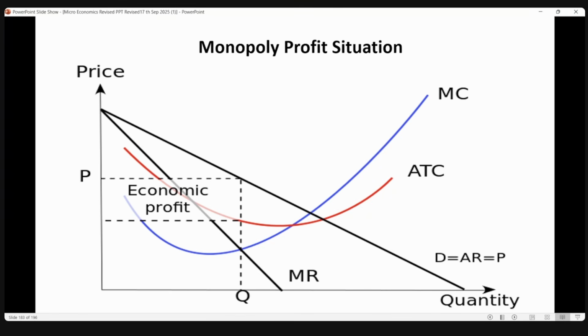And there is no free entry, free exit. He is the only seller, and there is no question of free entry, because anyone can't enter the monopoly market. There are very severe restrictions to enter. Suppose somebody is entering the monopoly market. The best example is vaccination during Corona time.